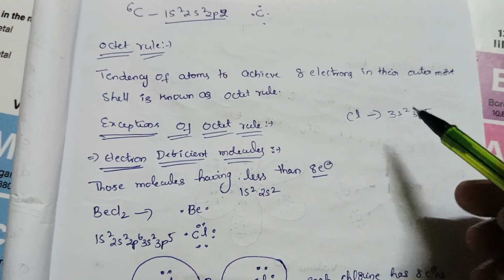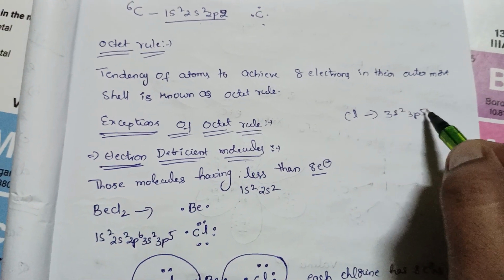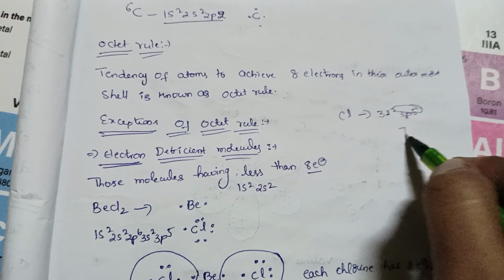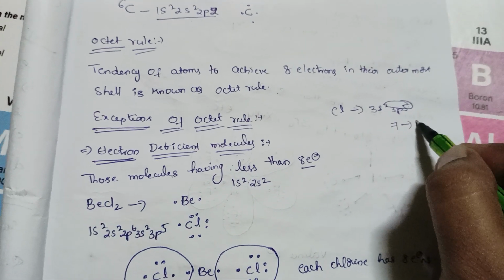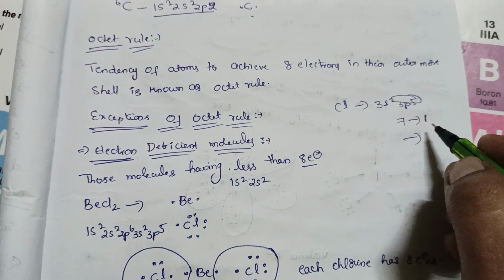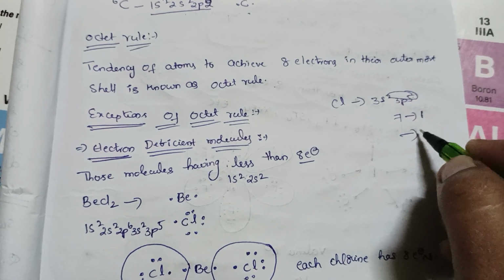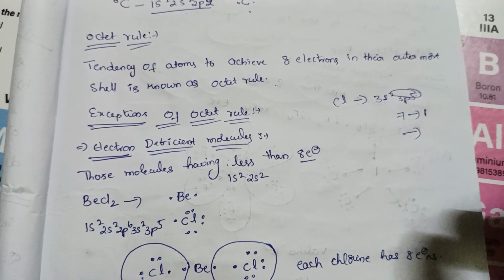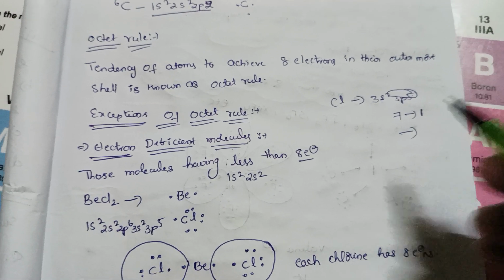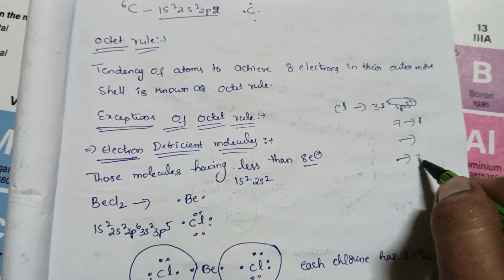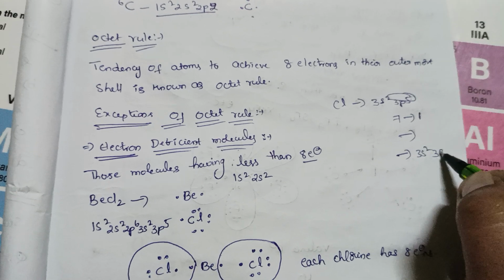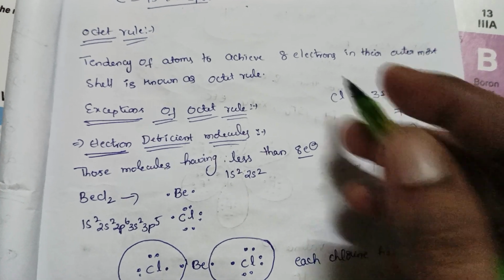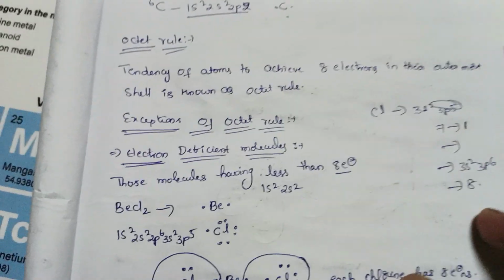If you see 3s2 3p5, the outer shell electrons are 7. If it gains 1 electron, it achieves noble gas configuration, which means by gaining 1 electron it stabilizes itself. See, now 3s2 3p6, 8 electrons. This is called the octet rule.